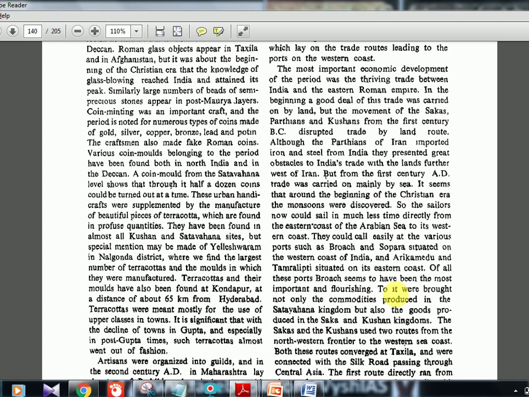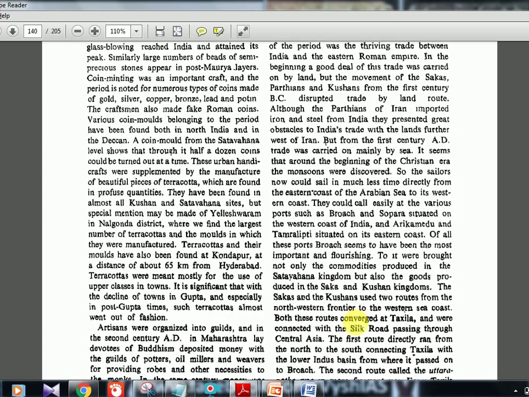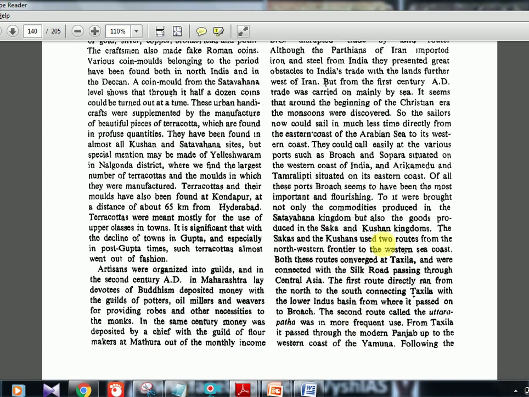So to it were brought not only the commodities produced in the Satavahana kingdom, but also the goods produced in the Saka and Kushana kingdom. The Sakas and the Kushanas used 2 routes from the northwestern frontier to the western sea coast. Both these routes converged at Taxila. So Taxila is a meeting point. I think UPSC asked this question 2 years back. You should know this.